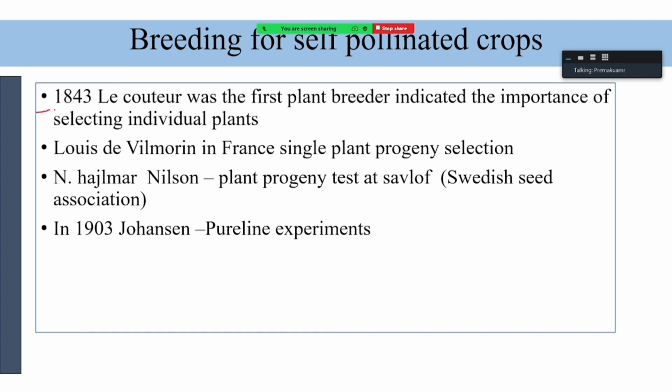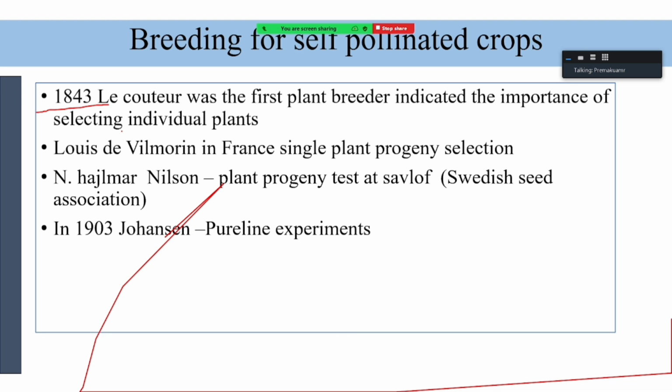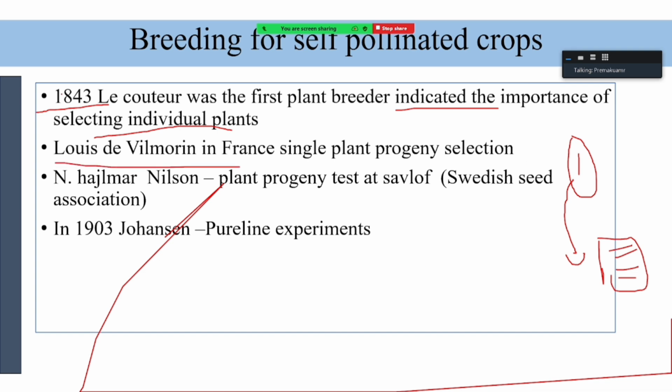Then, actually, the breeding for self-pollinated crops started in 1843 when Le Couteur, for the first time, clearly indicated the importance of selecting individual plants. If you select the individual plant based on the character and keep advancing only those, then he got some improvement in the progeny generations. He documented that. Then again, a scientist called Louis de Vilmorin, the famous principle.